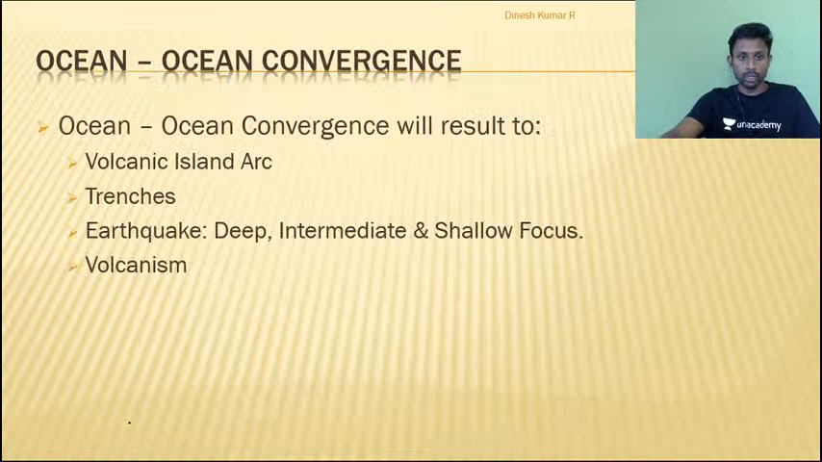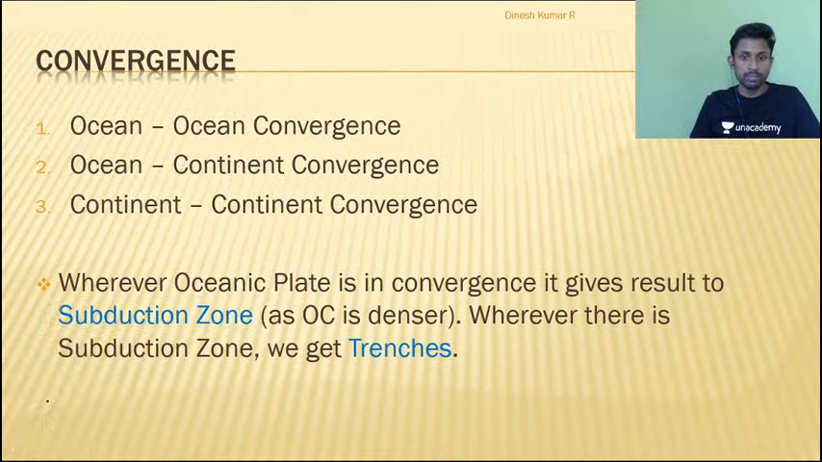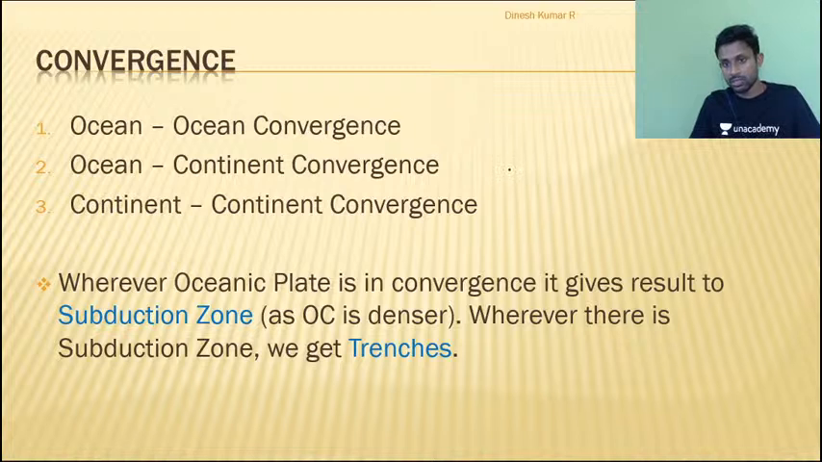Let me draw it for you. Okay, let me draw it for you here. The situation is something like this. Just imagine. Okay, let me change the color so that you can see it very clearly. See, suppose this is one plate. This is a heavier plate which is subducting. This is another plate, which is, I can say, a lighter plate which is not subducting now.